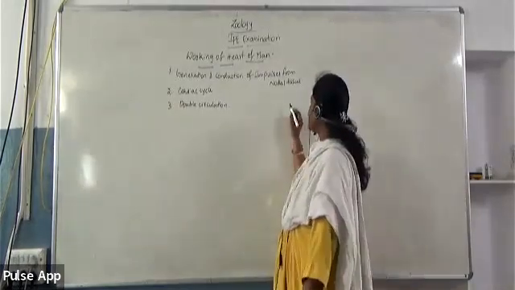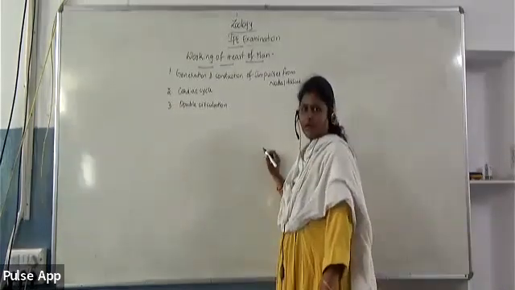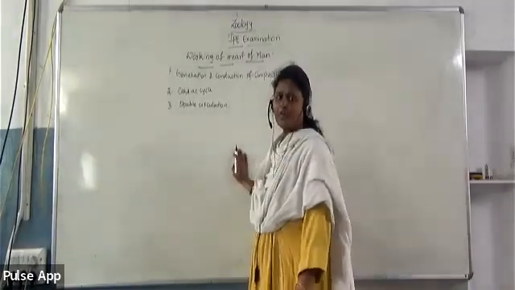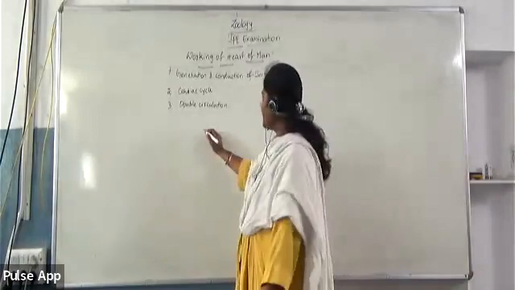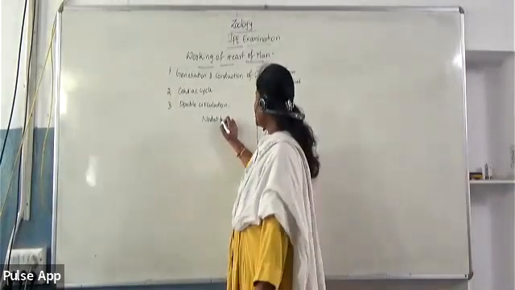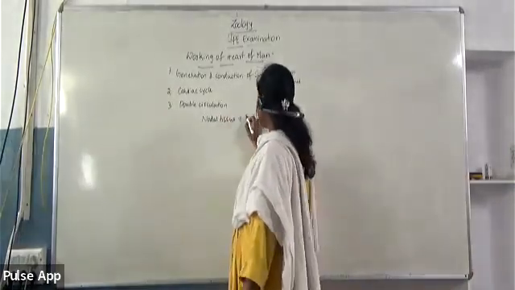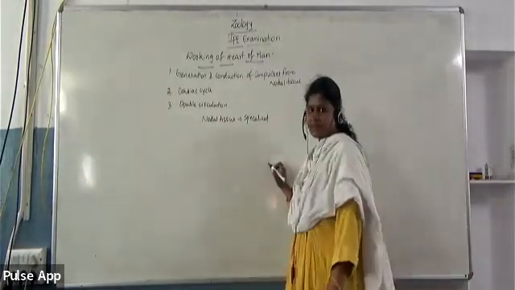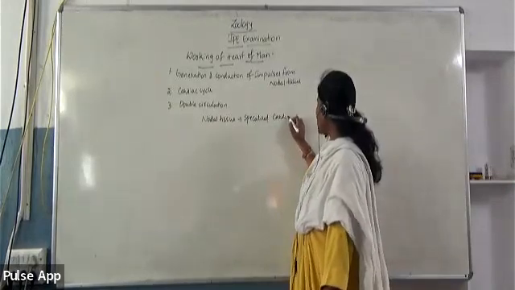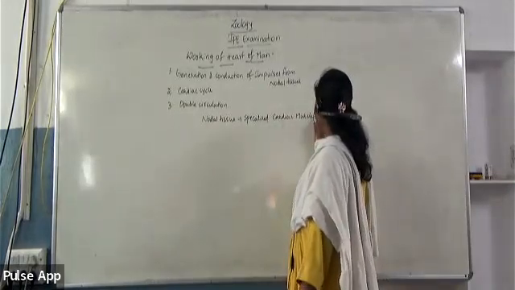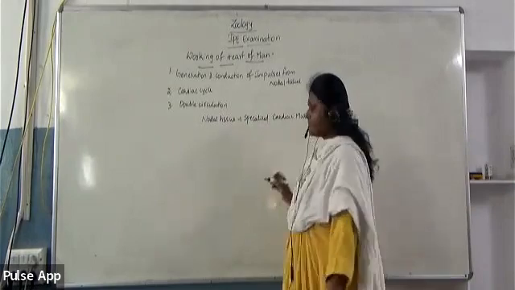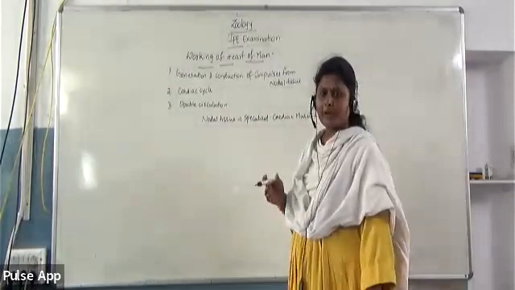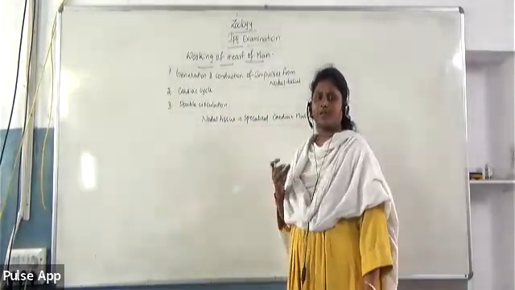So in the first one, generation and conduction of impulses from nodal tissue, already in the last session I gave you a brief idea about what is meant by nodal tissue. Nodal tissue is the specialized cardiac muscle fibers. Certain cardiac muscle fibers which are present in the heart are modified in such a way that they generate their own impulses. So they become responsible for creating the impulses.